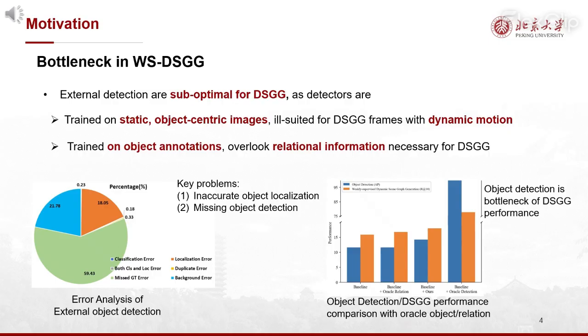We conduct a systematic error analysis of external detection results, and find that inaccurate object localization and missing detections are the primary problems for external detection. Then, to assess the impact of object detection and predicate prediction on DSGG performance, we conduct an evaluation using a baseline DSGG model, separately combining oracle relation or object detection as labels for training to see the performance change. We find that substituting oracle object detections for training yields a substantial 61.9% performance boost. These findings highlight that detection quality is the bottleneck for WSDSGG performance.